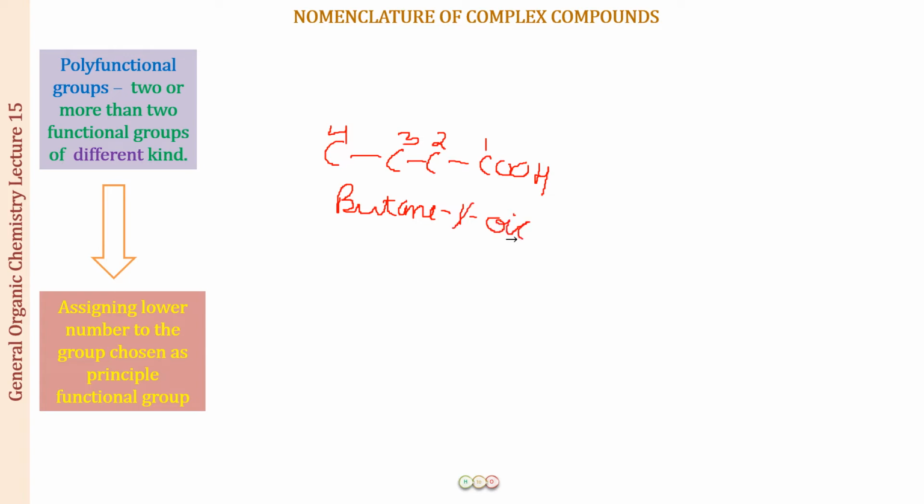So we can just omit this. And because this is an E and after this is a vowel, we are going to remove this E. So what we will be getting, the name of the compound is butanoic acid. Right? I hope this is clear.